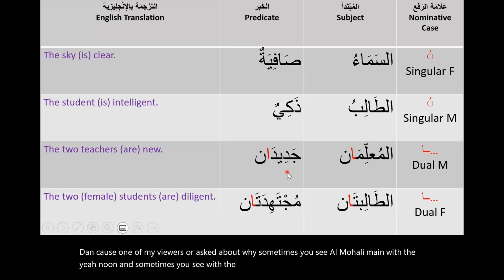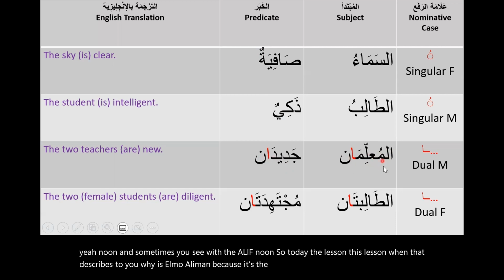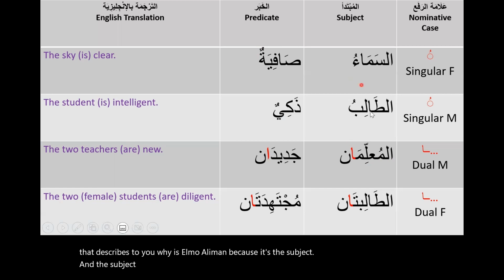So today this lesson describes why it is al-mualliman: because it's the subject, and the subject always has the nominative case. The nominative case, if the noun is singular, takes a dhamma. If it's dual, it takes the alif and noon, and then jadidan, alif noon.